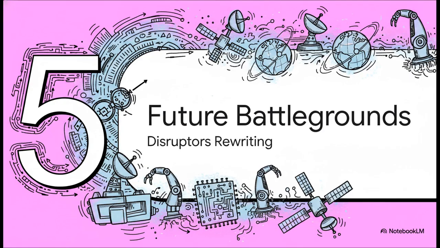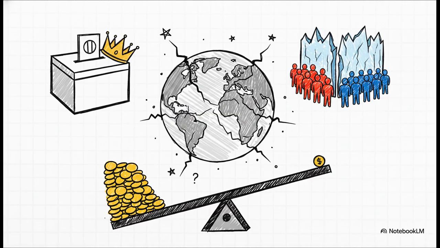Finally, let's look ahead to part 5. Tomorrow's geopolitical battlegrounds, and the disruptors actively rewriting the rules. Despite the incredible optimism for global democracy we saw back in the 1990s, the sources outline several pessimistic trends threatening stability today. We're seeing the rise of electoral authoritarianism, where the illusion of democratic elections is basically masking increasingly sophisticated dictatorships. There are also warnings of potential new Cold Wars, drawn not by ideology this time, but by civilizational lines.